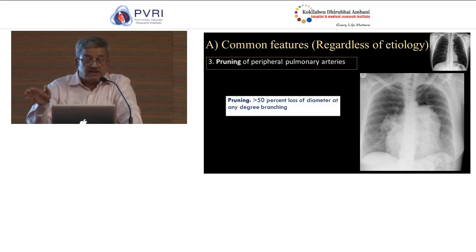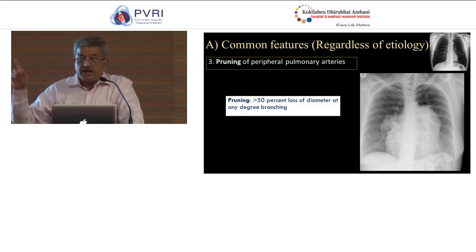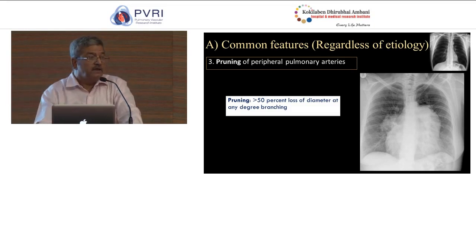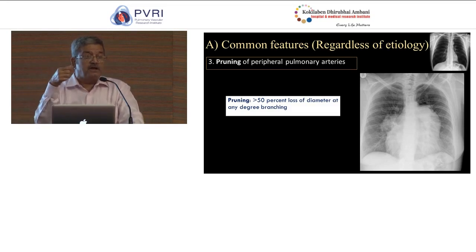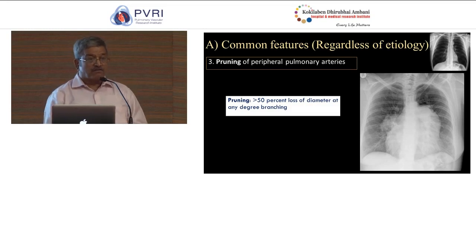And in children below 2 years of age, it is related to the diameter of the trachea, 2 centimeters above its bifurcation. So usually RDPA is smaller than the width of the trachea in children under 2 years of age. Whenever it is enlarged, it can be because of hyperkinetic circulation. It can also be because of PAH. So how do you differentiate the two?